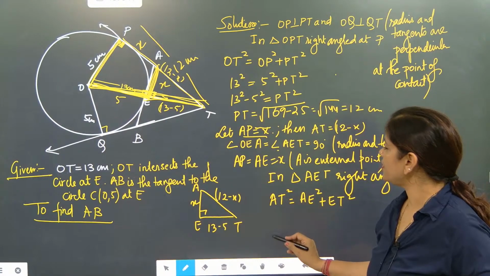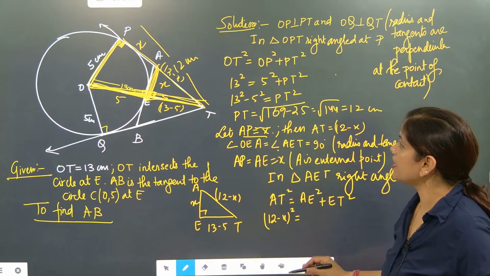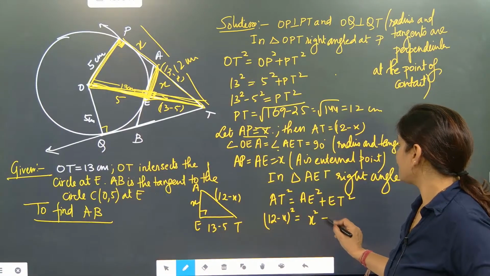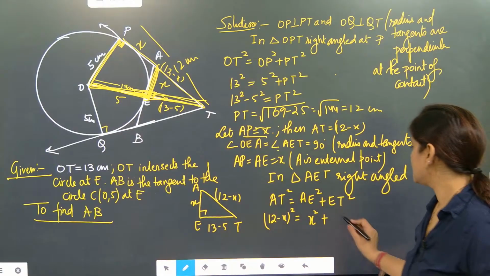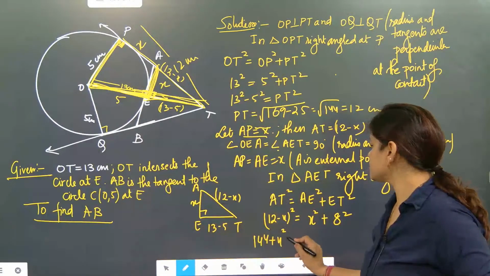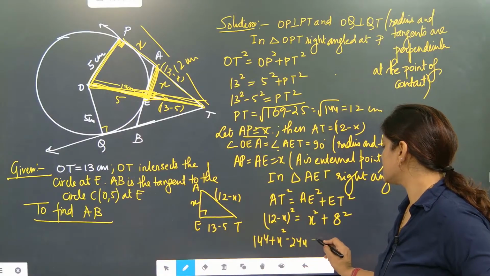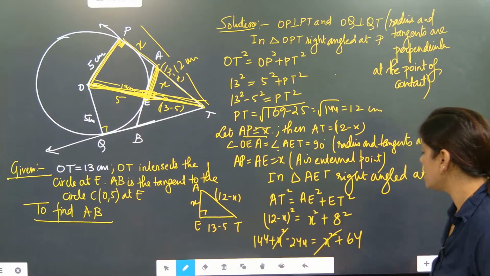So AT is what? 12 minus x whole square is equal to AE, that is x square, plus 13 minus 5, that is 8 square. So here it will become 144 plus x square minus 24x is equal to x square plus 64. X square got cancelled.